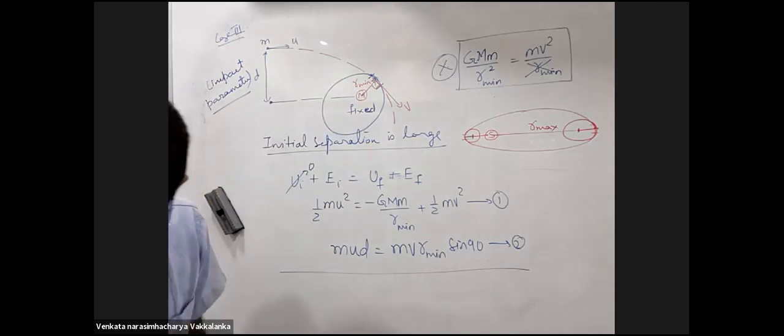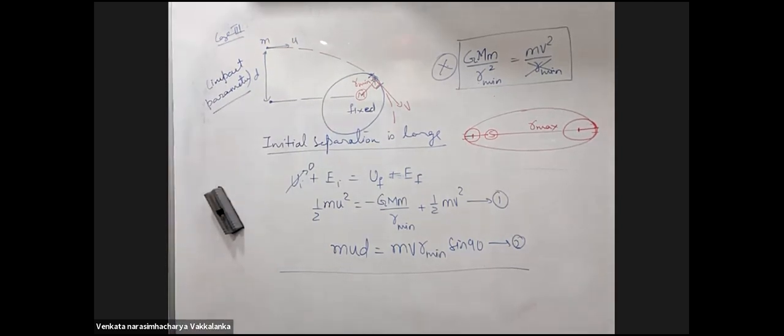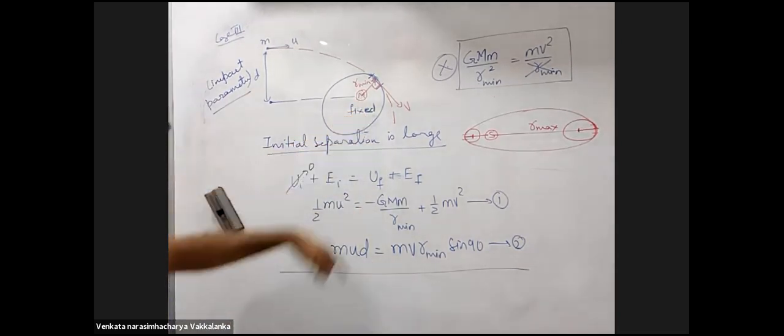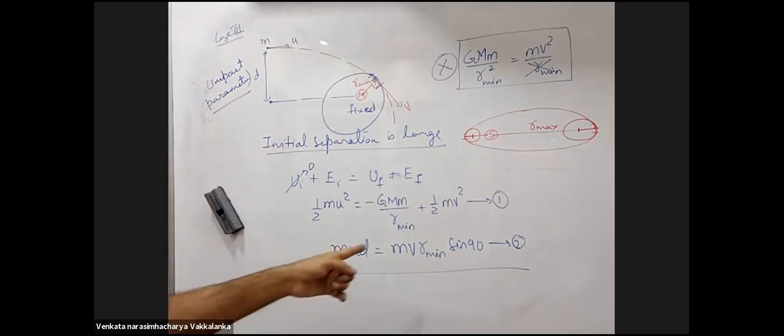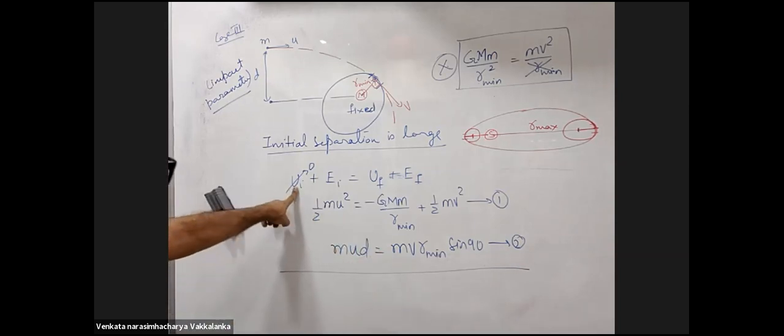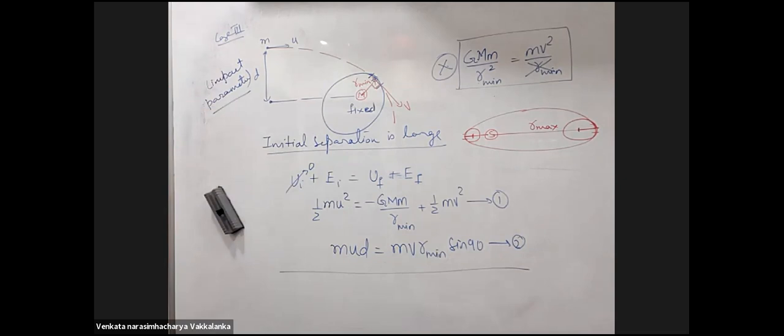Okay, sir. Sir, could you explain the second equation again? I exactly did not get that. Conservation of angular momentum about capital M, initial, final. Okay, sir, got it. So this whole diagram is top view, right? Capital M, you can conserve angular momentum. Sir, initial u is 0 because the initial separation is large, right? Right. To simplify, they gave you large separation.